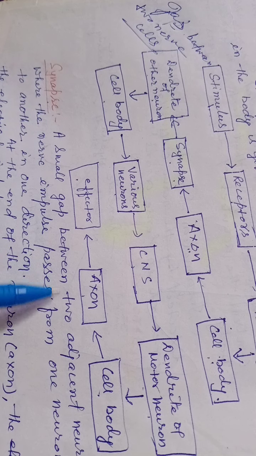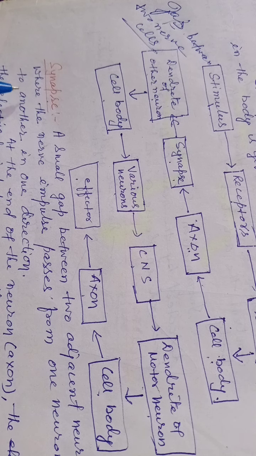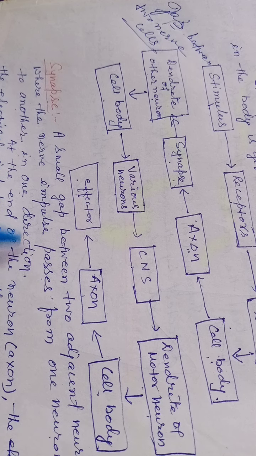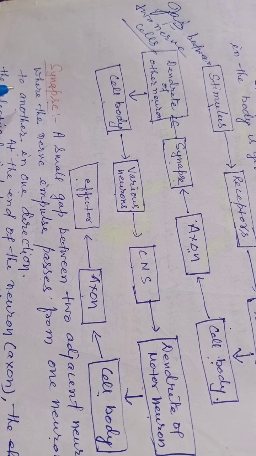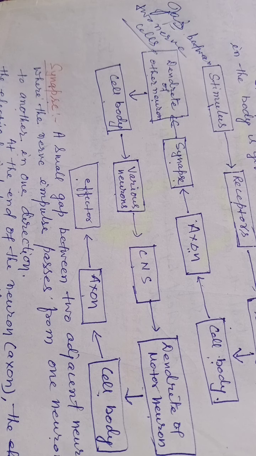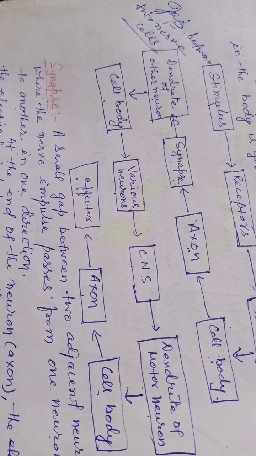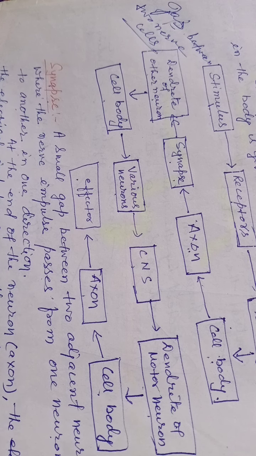Synapse, a small gap between two adjacent neurons where the nerve impulse passes from one neuron to another neuron in one direction, that is called synapse. So simply we can say the gap between the two neuron cells is called synapse. At the end of the neuron action, the electrical impulse causes the release of some chemical called neurotransmitter.